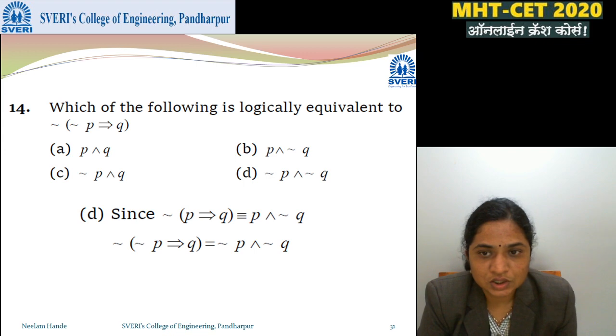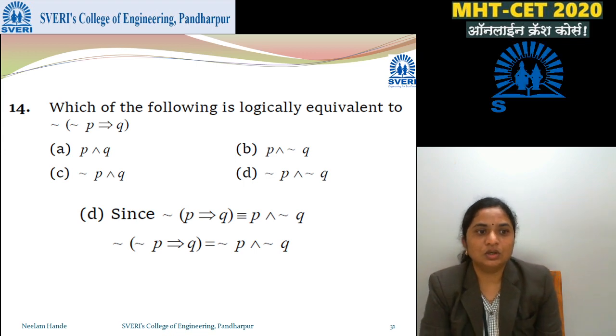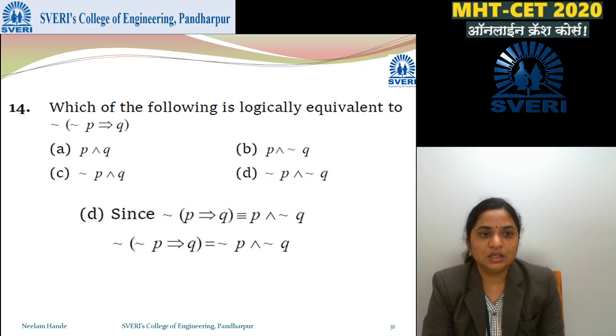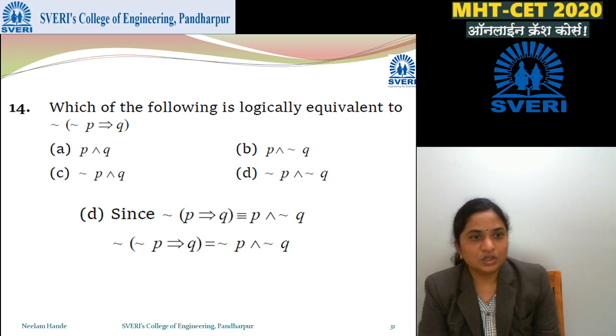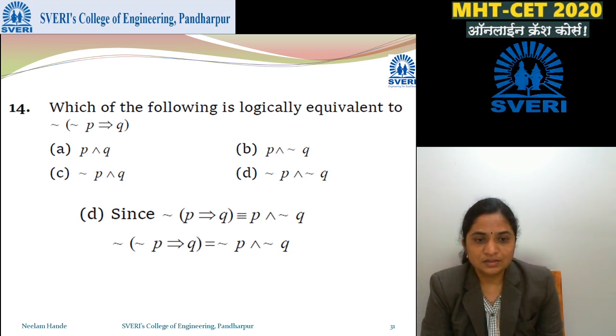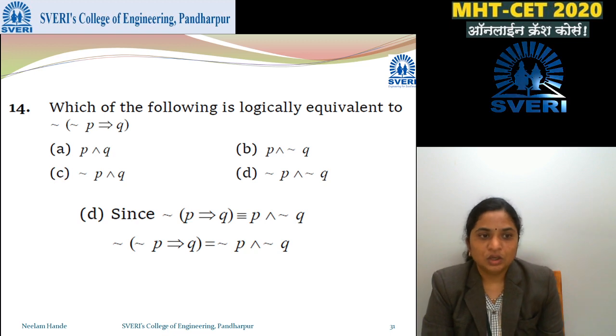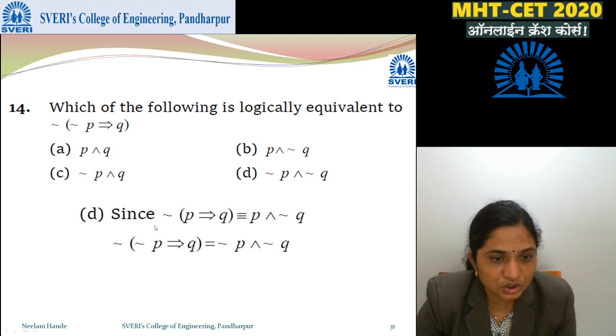Which of the following is logically equivalent to negation of (P implies Q)? Some options are given to you. We know the formula: negation of (P implies Q) is P and negation Q, right? This is the formula: negation of (P implies Q) is P and negation Q.